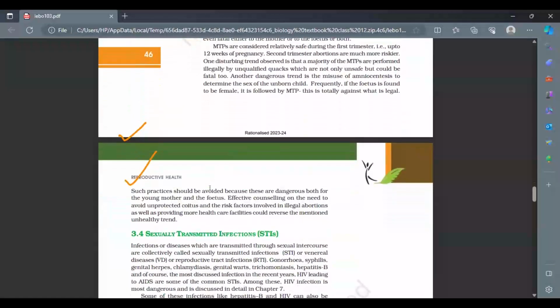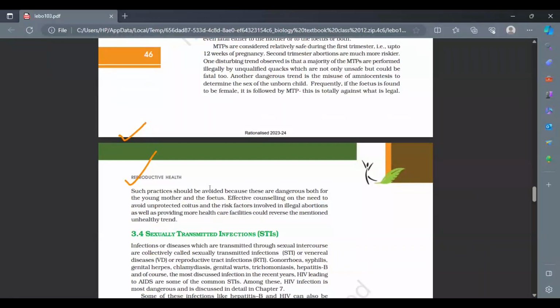Obviously, there was one more case. In India, for example, MTPs are mostly performed if during the amniocentesis process they find that the child inside the mother is actually a female, and in that case they go for the MTPs. Now that kind of an MTP obviously is not allowed in our country. These are illegal abortions which we are talking about, and they are quite an unhealthy trend in the society.